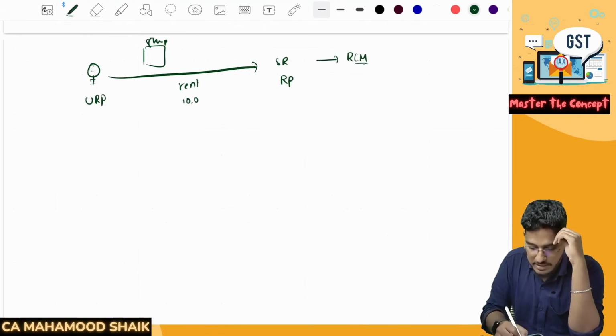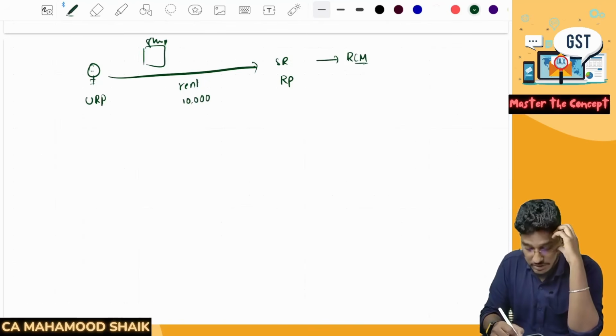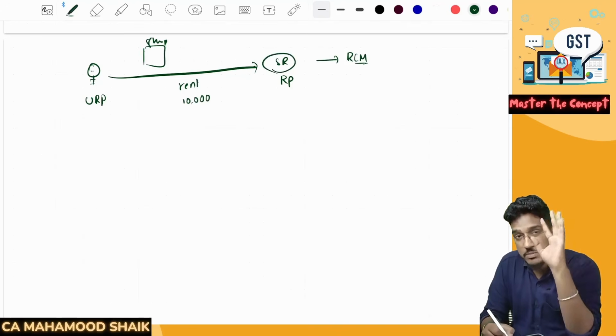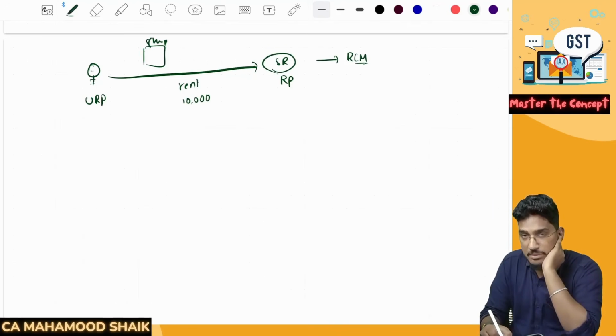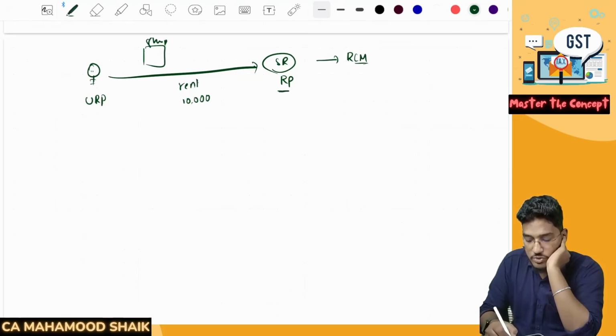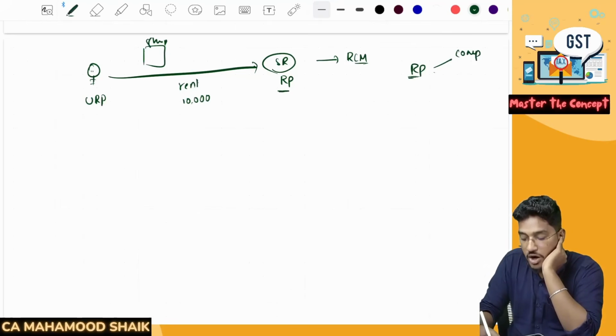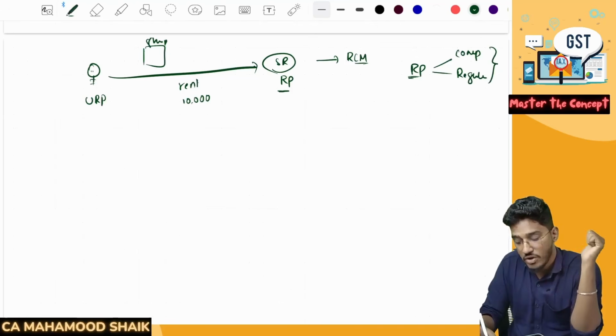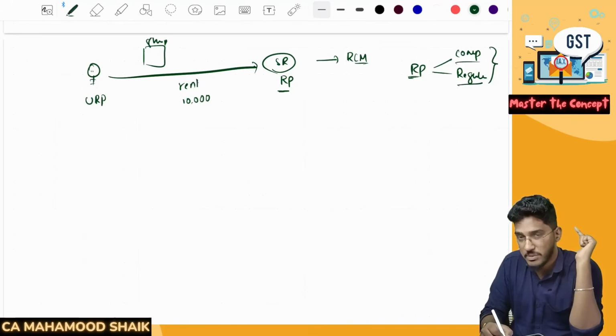Say for example, if the rent is 10,000 rupees and the supplier is unregistered, then on this 10,000 rupees the service recipient is required to pay the GST at the applicable rate. And earlier, whether the registered recipient was opting for composition levy or was registered under the regular scheme, not composition, he was still required to pay the GST under the reverse charge mechanism.